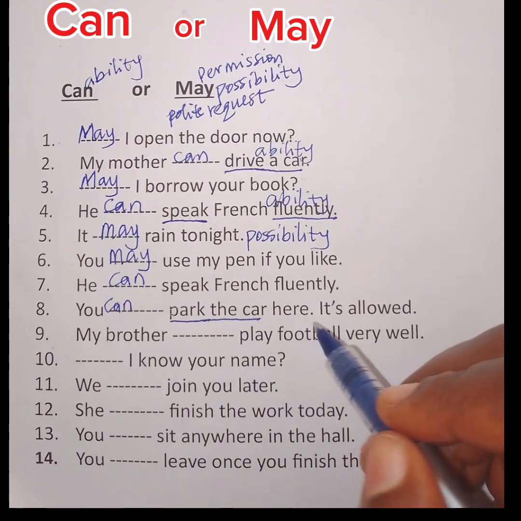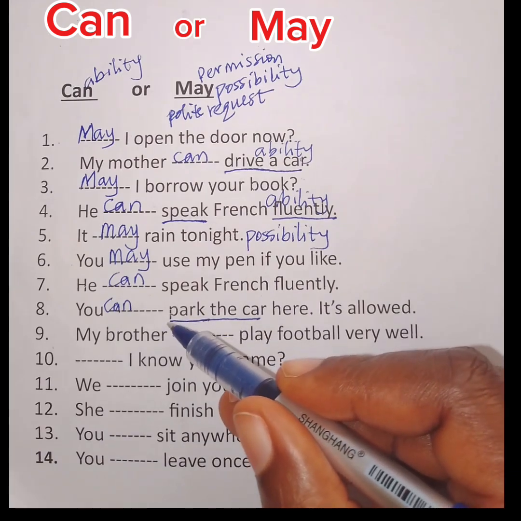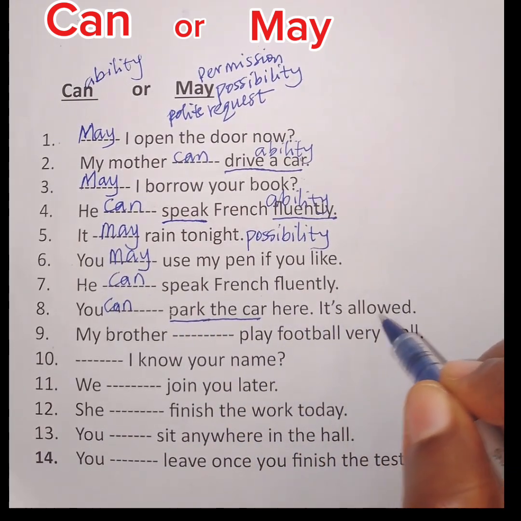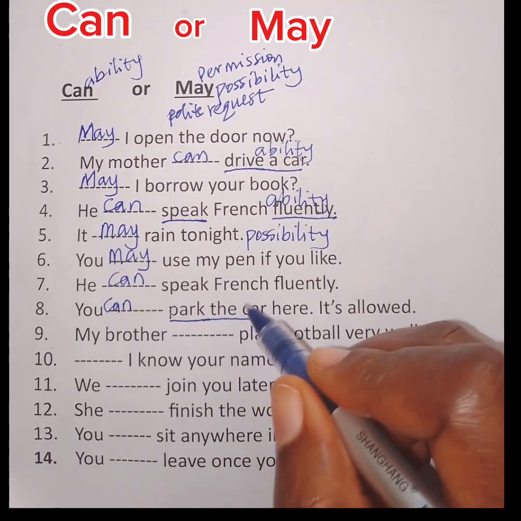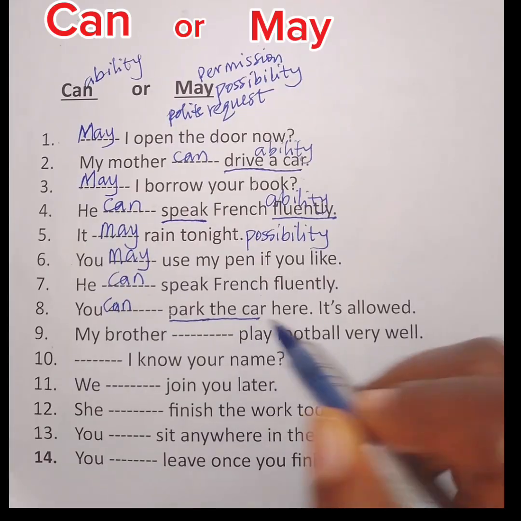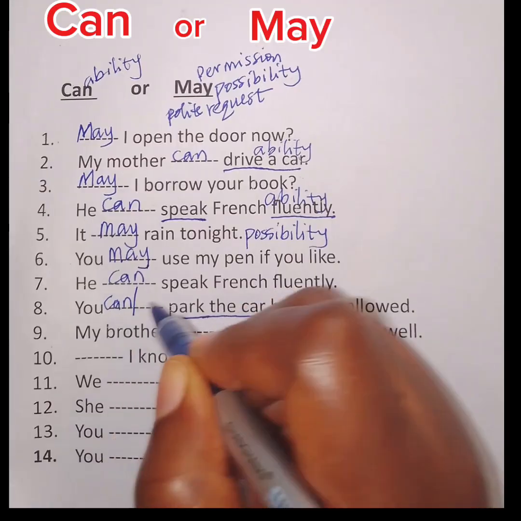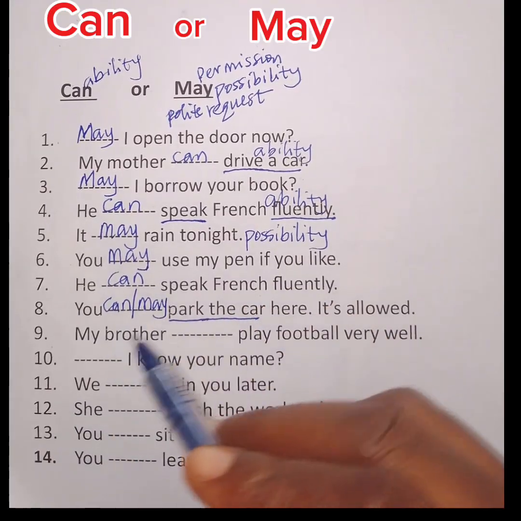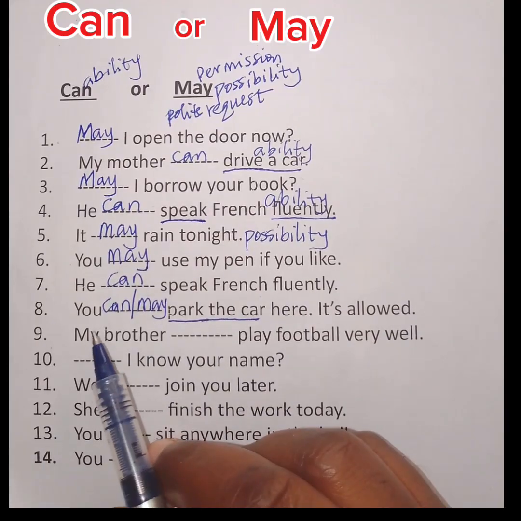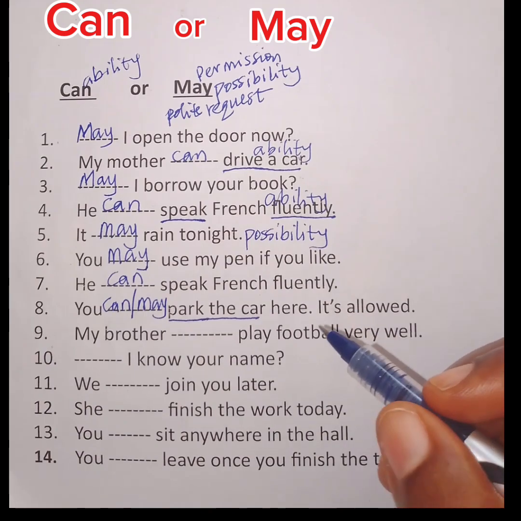It's allowed, meaning it is allowed. So if you have what it takes to drive the car, you can park it here. It is also talking about permission because since it is allowed, you have the permission to park the car here. So this is talking about ability and also permission. So for permission, we use may. It means if you say you can park the car here, it's allowed. You're correct. If you also say you may park the car here, it's allowed. You are correct as well.